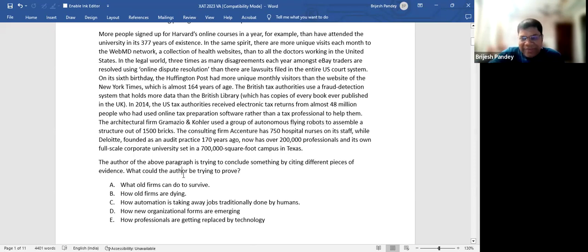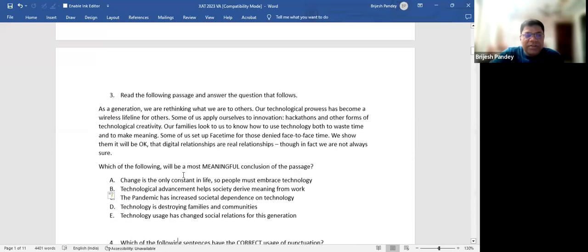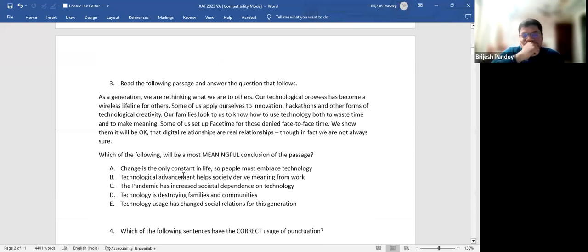And there are many places in these questions where you will find that some options are troublesome because they are counterintuitive. And there will be such questions in our discussion. I will tell you that there are such questions which are problematic. Okay? Please try this question. Third question, all of you try.